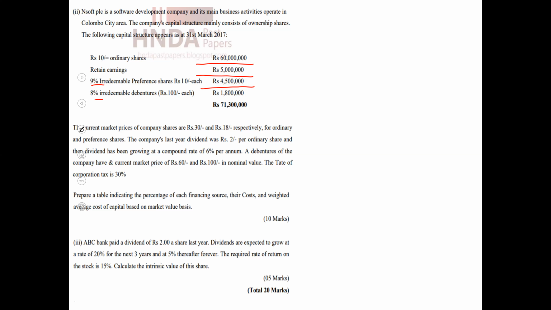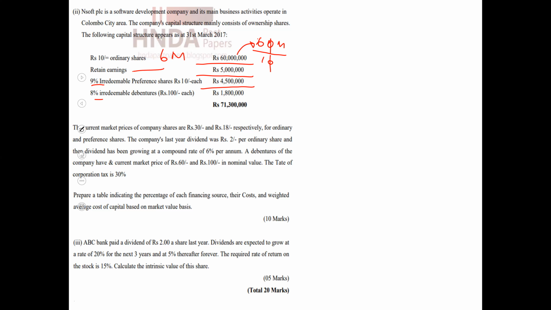Then we can simply calculate the number of ordinary shares: 60 million divided by 10. Then the number is 6 million ordinary shares.